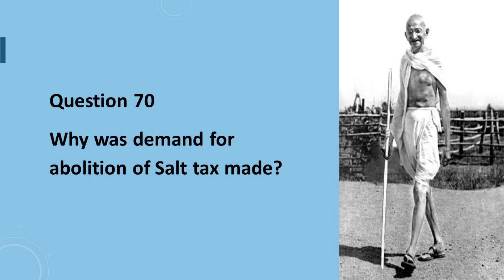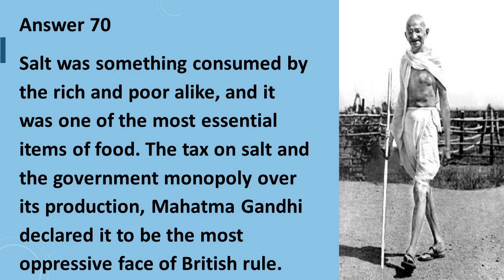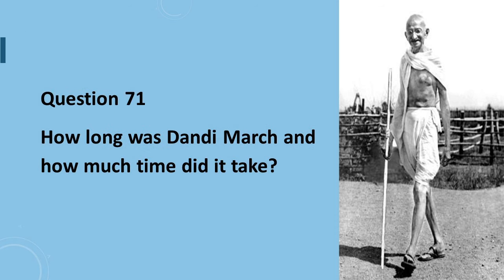Question 70 is, why was demand for abolition of salt tax made? Answer to question number 70 is, salt was something consumed by the rich and poor alike, and it was one of the most essential items of food. The tax on salt and the government monopoly over its production, Mahatma Gandhi declared it to be the most oppressive phase of British rule.